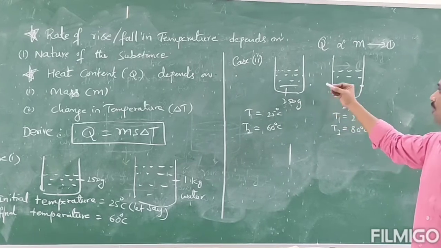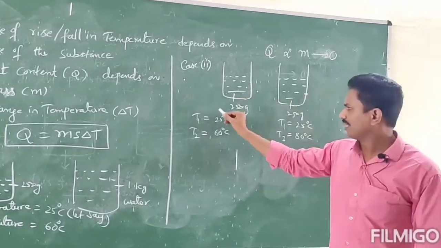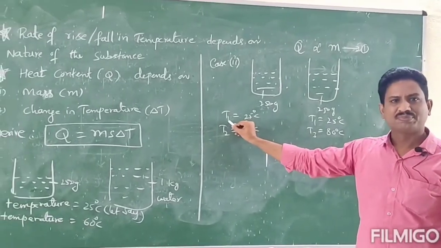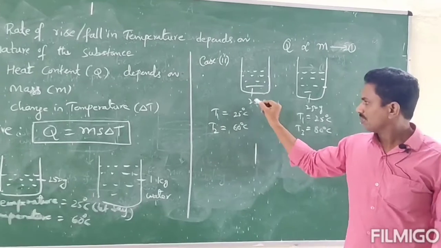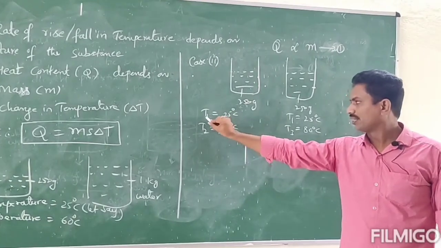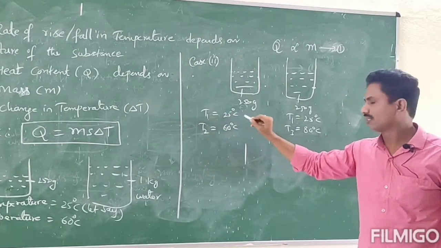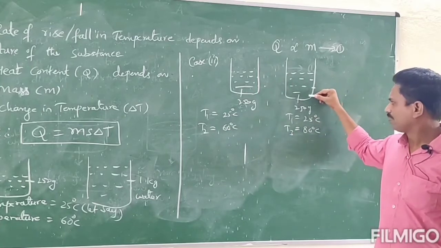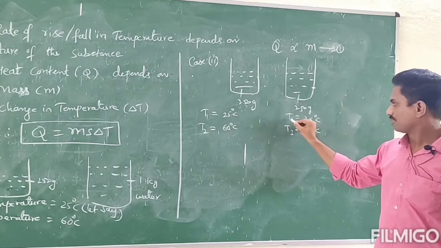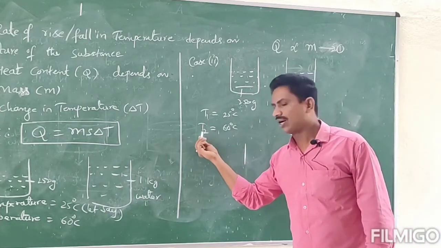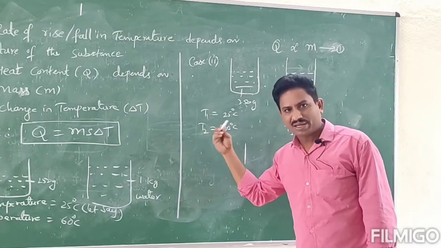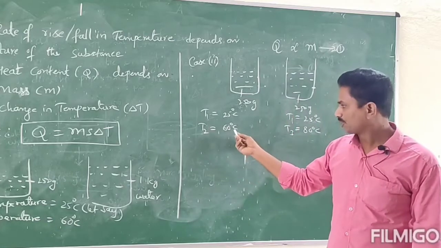Now delta T. The initial temperature of the first beaker's water, T1, is equal to 25 degrees centigrade. Similarly, the second beaker's water temperature is 25 degrees centigrade. And here we have to raise the temperature up to 60 degrees centigrade.